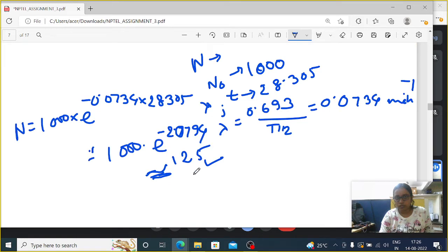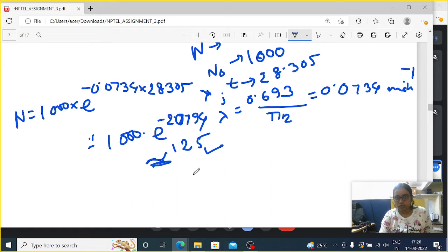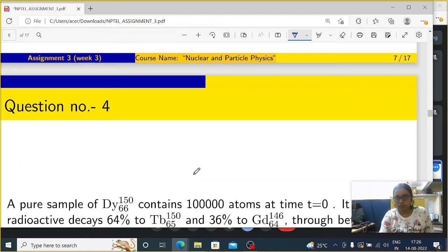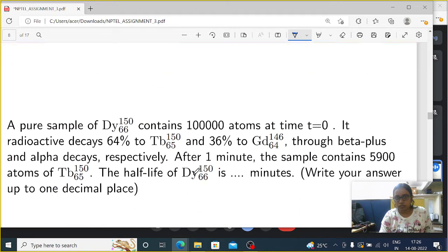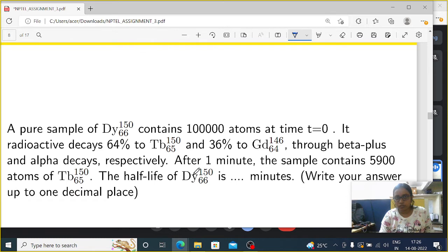So what is the meaning of that? That after t equals 28.305 minutes, we can have 125 parent nuclei undecayed. Okay, so this is for question number 3, and coming to question number 4. Question number 4 is not exactly very difficult, but it's a little bit tricky. So let's come to the question.